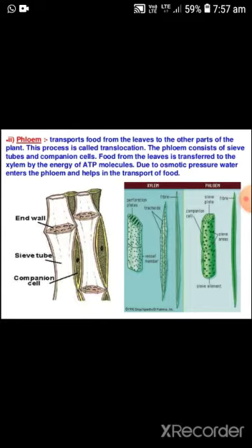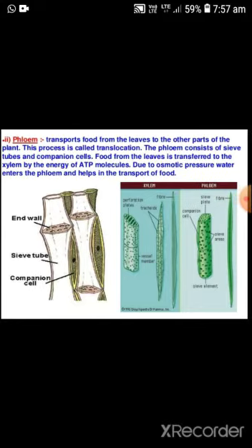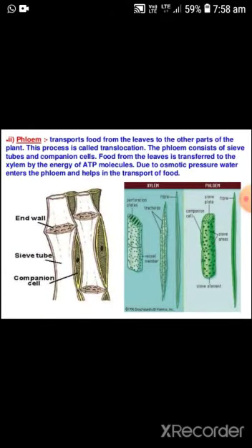The phloem consists of sieve tubes and companion cells. Food from the leaves is transferred to the phloem by the energy of the ATP molecule. Due to osmotic pressure, water enters the phloem and helps in the transport of food.